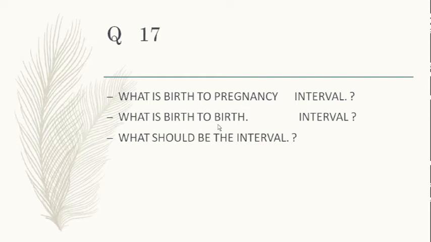Three years. Good. Smita has written 2 years. Garima has written 3 years. So 3 years birth to birth interval is ideal, between 2 successive births. It is not important, Asim, that it is a live birth.